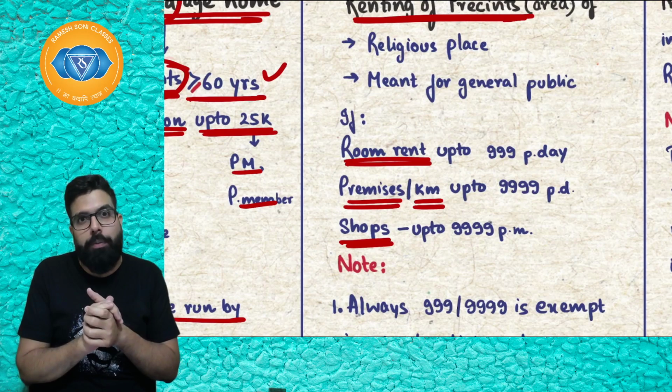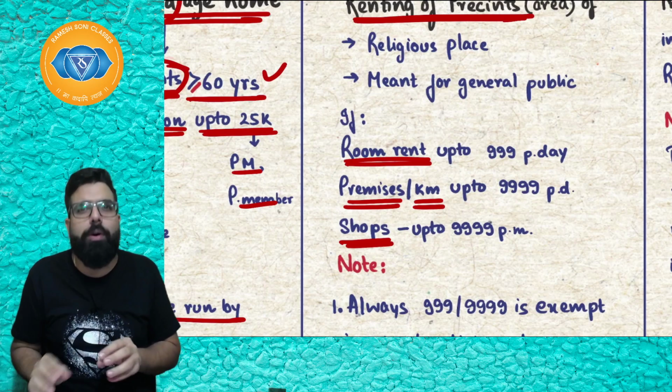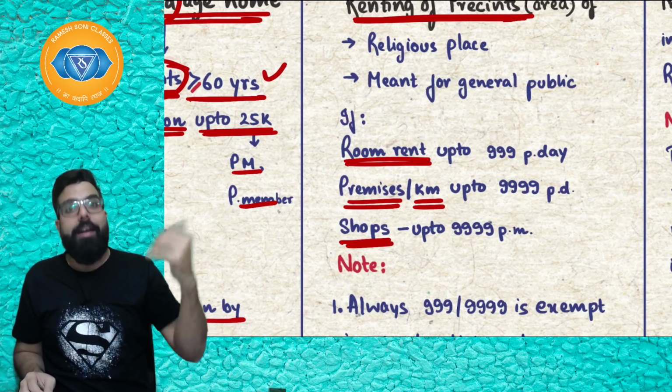They told, sir, 10,000 rupees per day. I'll tell, sir, I'll put 1 rupee in the hundi. You charge 9999. It will be exempt.